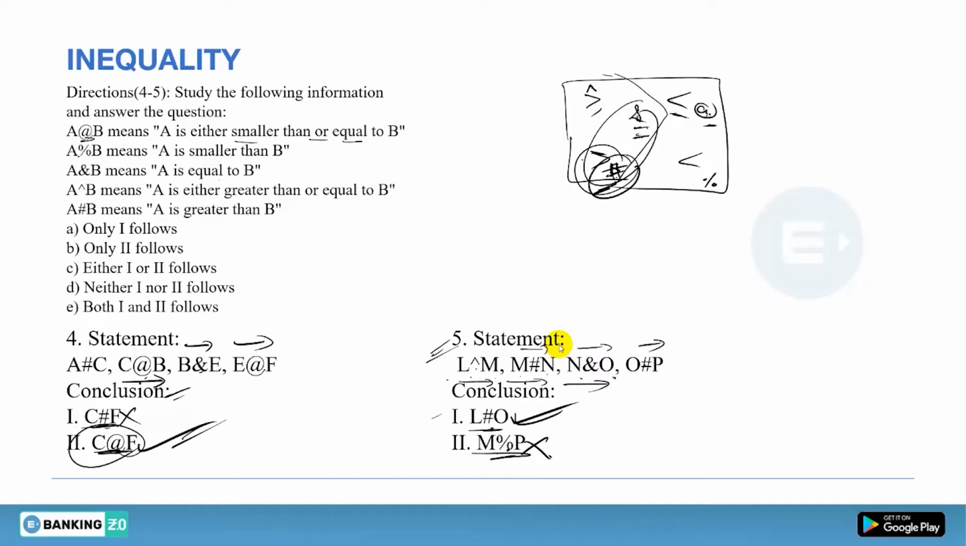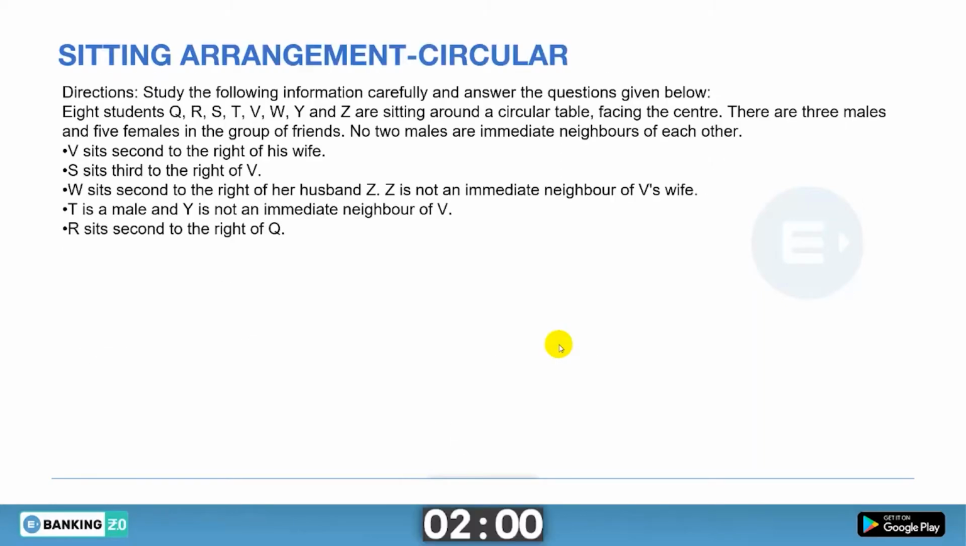Now we will come on to the circular seating arrangement. So there you have the question, and first of all I am giving you 2 minutes. You have to solve it, and just let me know in the comment section box that you have solved the question in time, in less than 2 minutes. Clear? So the timer has started, so just do it.